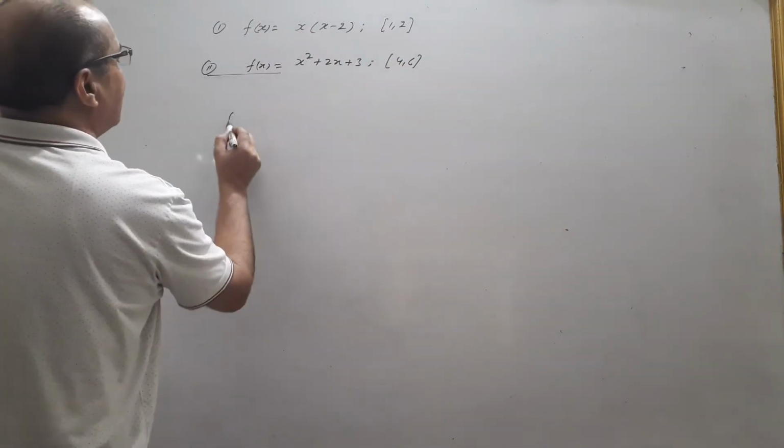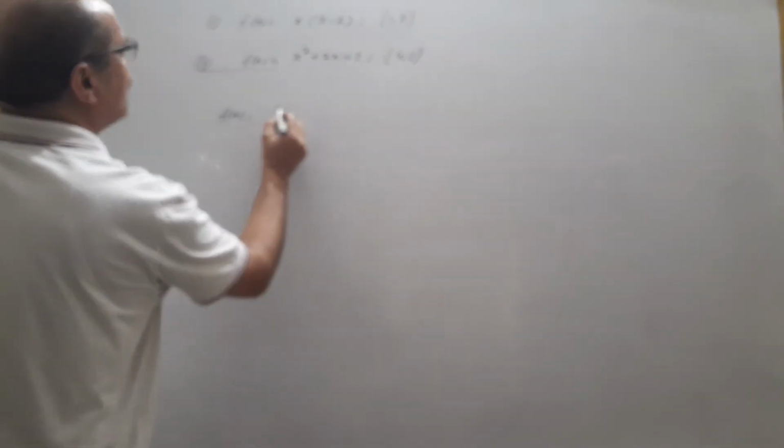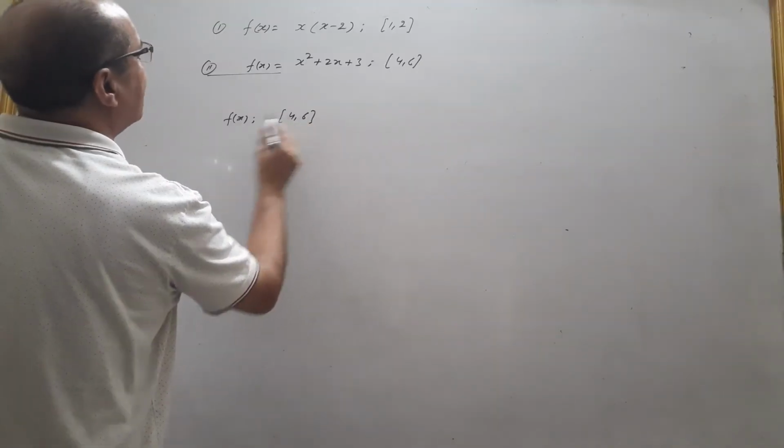In the second, f(x) being a polynomial is continuous.